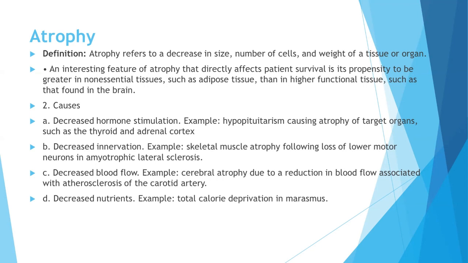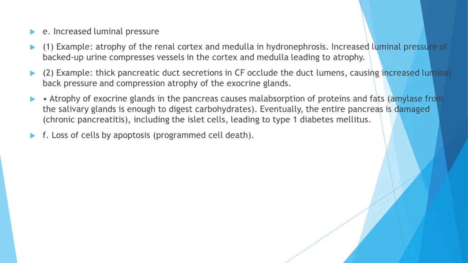So the causes may include decreased hormone stimulation, for example, hypopituitarism, causing atrophy of target organs, such as thyroid and adrenal cortex. Decreased innervation, for example, skeletal muscle atrophy following loss of lower motor neurons in amyotrophic lateral sclerosis. Decreased blood flow, for example, cerebral atrophy due to reduction in blood flow associated with atherosclerosis of the carotid artery. Decreased nutrients, for example, total calorie deprivation in marasmus.